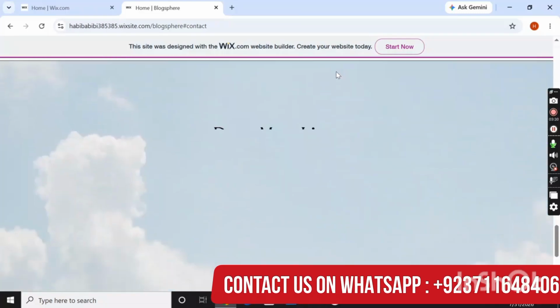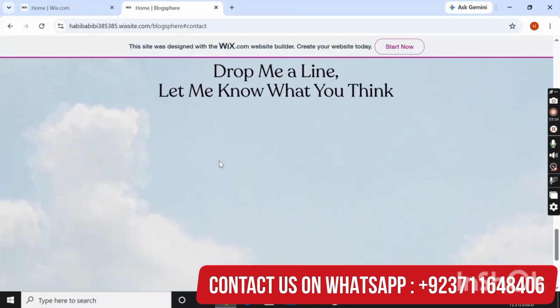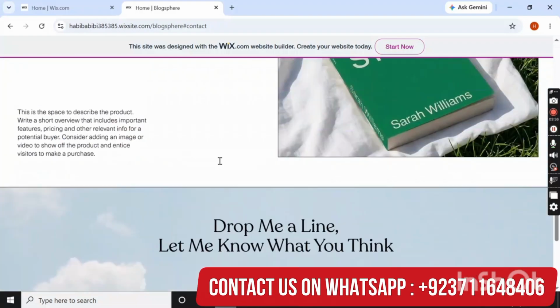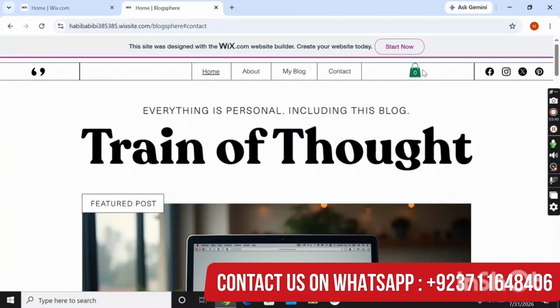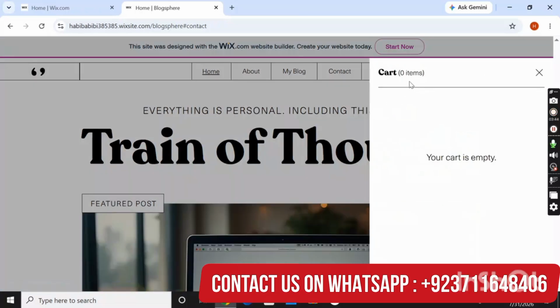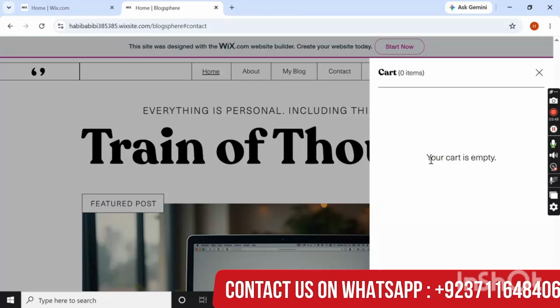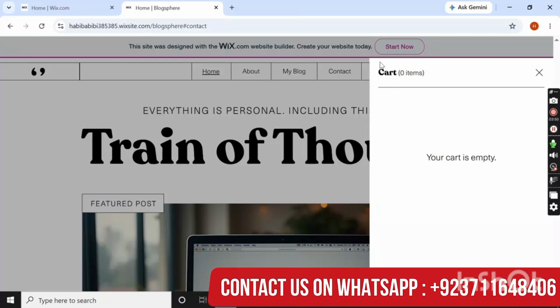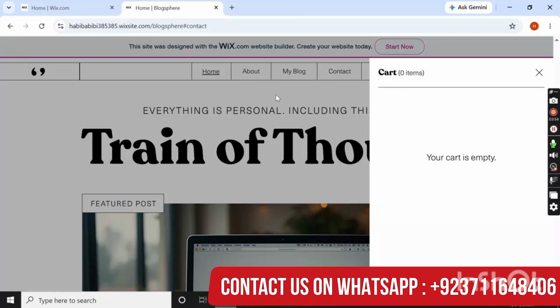The contact section is basically this one. This page is not loaded yet, but I guide you about this. And here this is the cart section. Here you can see the cart section. Now no card is added here, that's why empty is shown. So as many cards as the admin wants can be added according to the requirement from the admin panel.